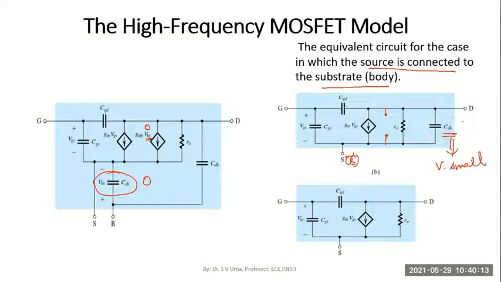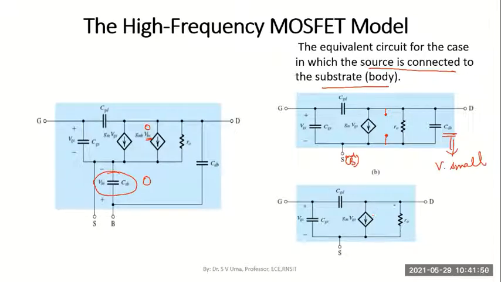If we neglect the effect due to such a small capacitance, the equivalent circuit what you get is known as the high frequency MOSFET model. So the high frequency equivalent model for a MOSFET has two capacitors coming between the gate and source junctions and the gate and drain junctions, other than our usual model.